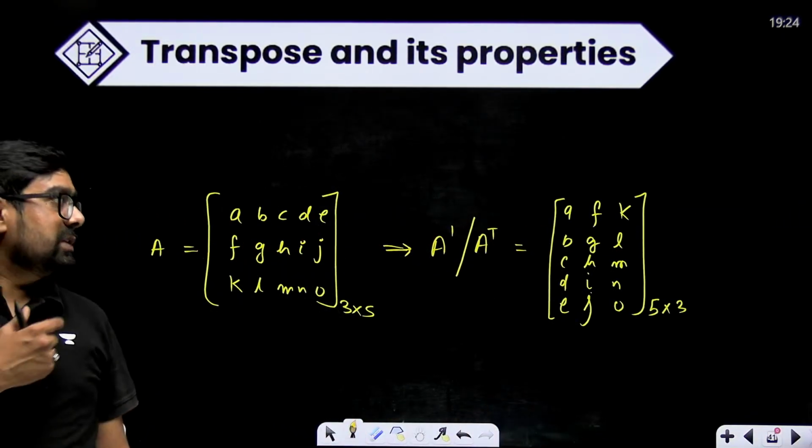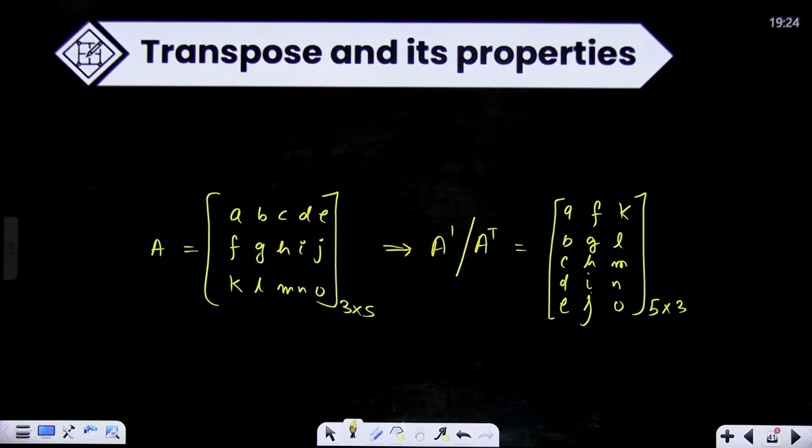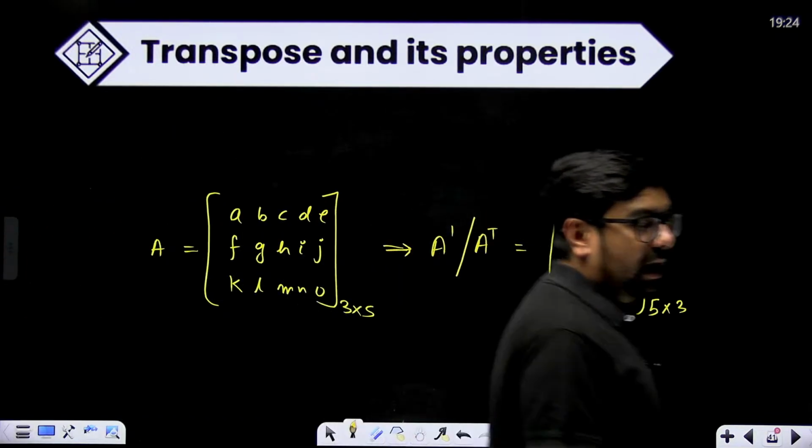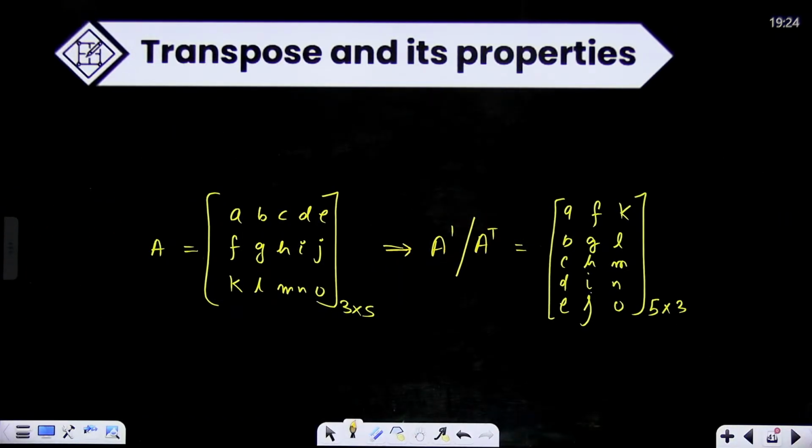Okay, 5 rows and 3 columns. Just interchange the rows and columns. That is called a transposed matrix or A transpose. Transpose of a matrix: make all the rows as columns. That's it. Okay, very easy thing.